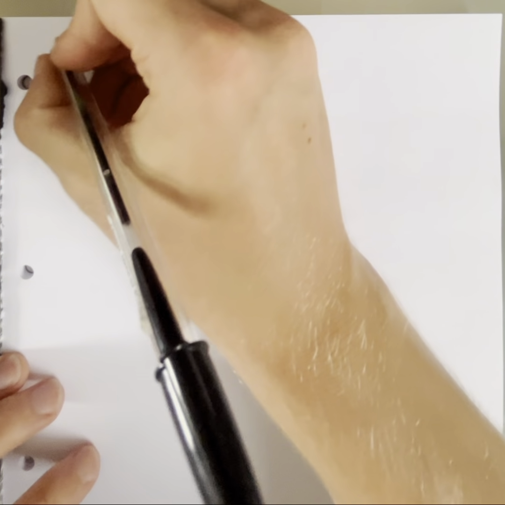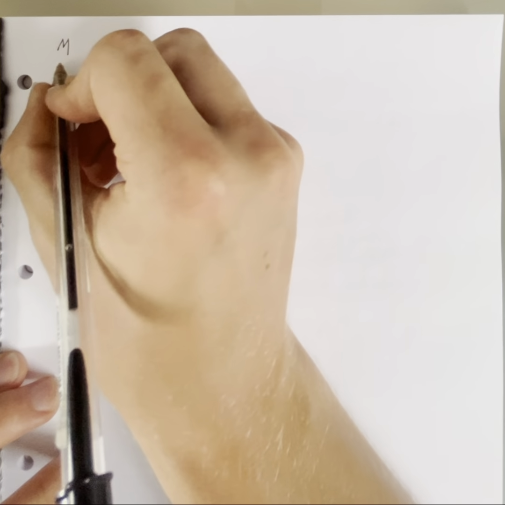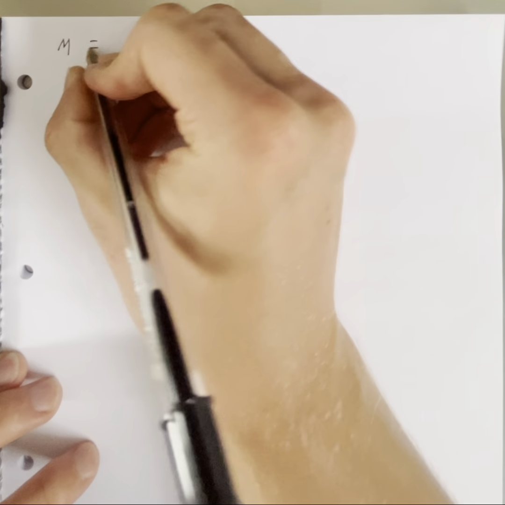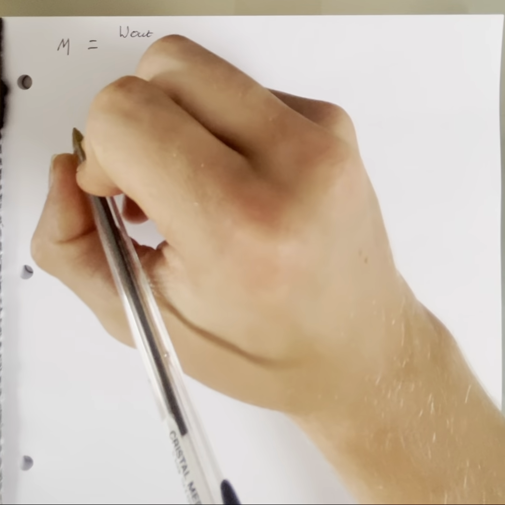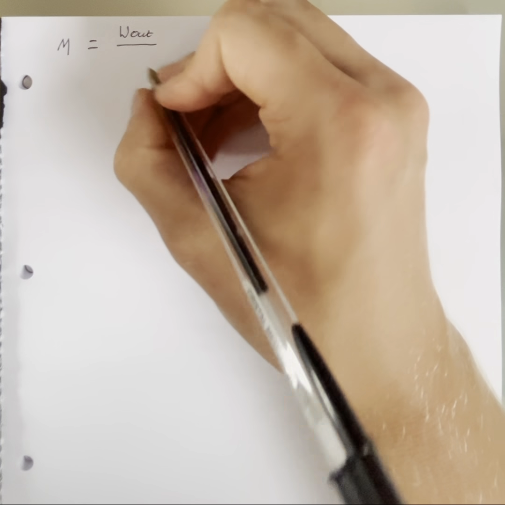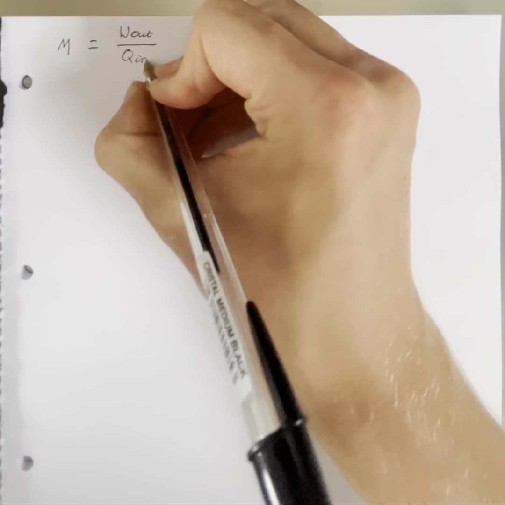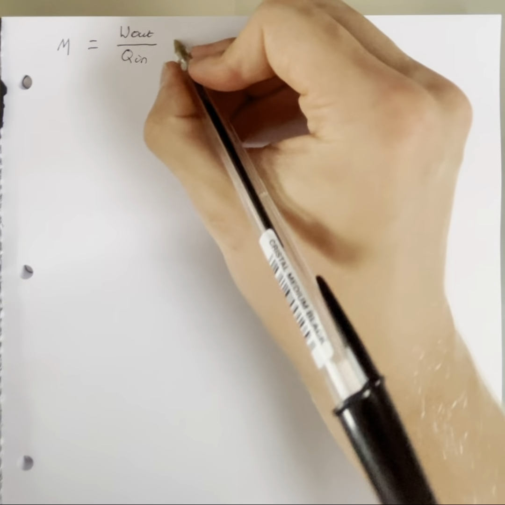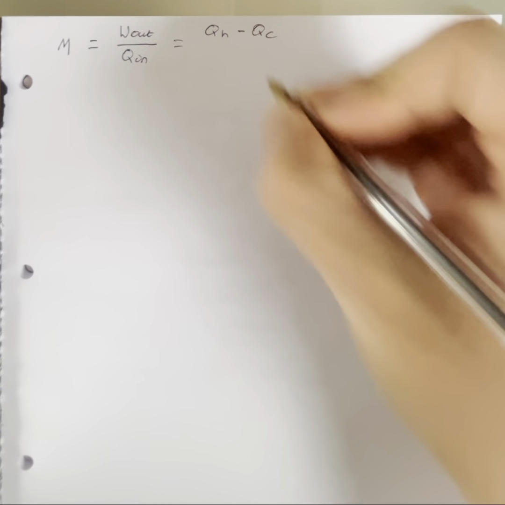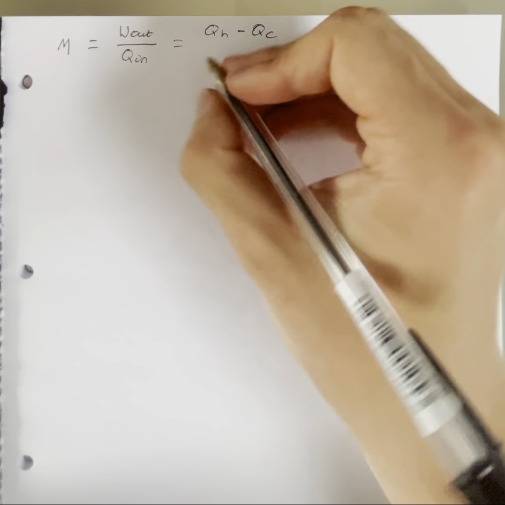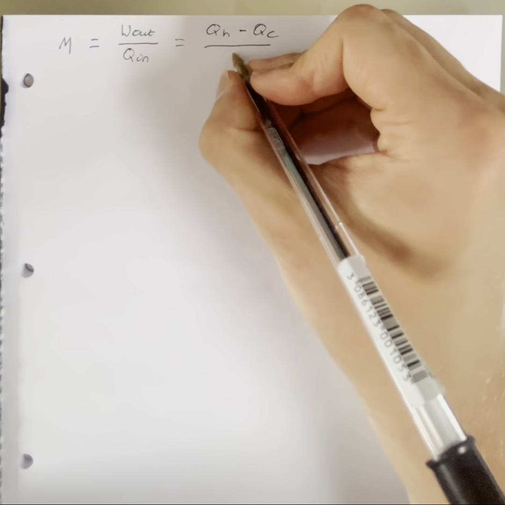And to quantify the efficiency of this Carnot engine, we can say that the efficiency eta is equal to the work that's emitted over the heat that is inputted, and the work out would simply be the hot heat minus the cold heat, and the heat in would simply be the hot heat.